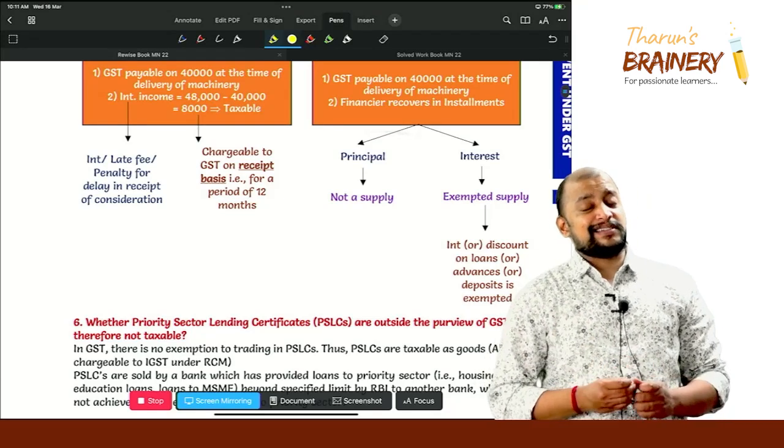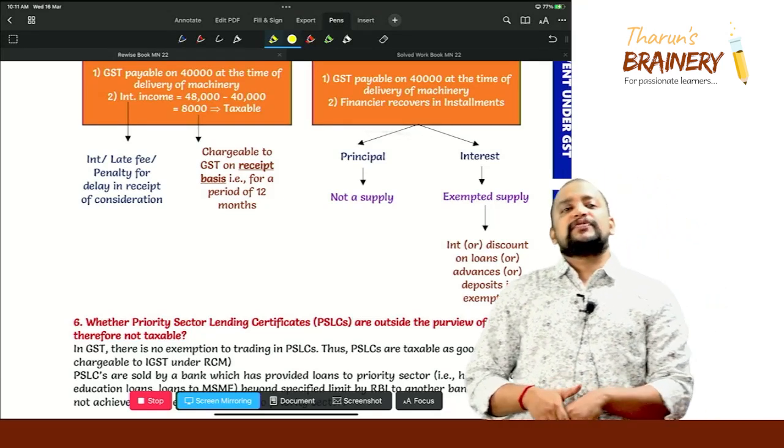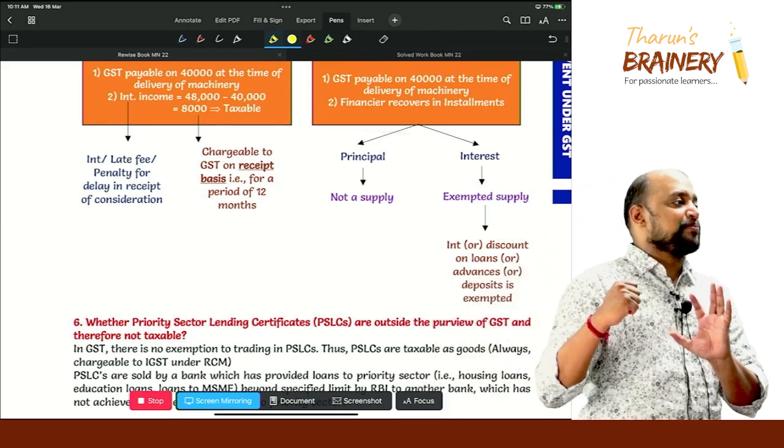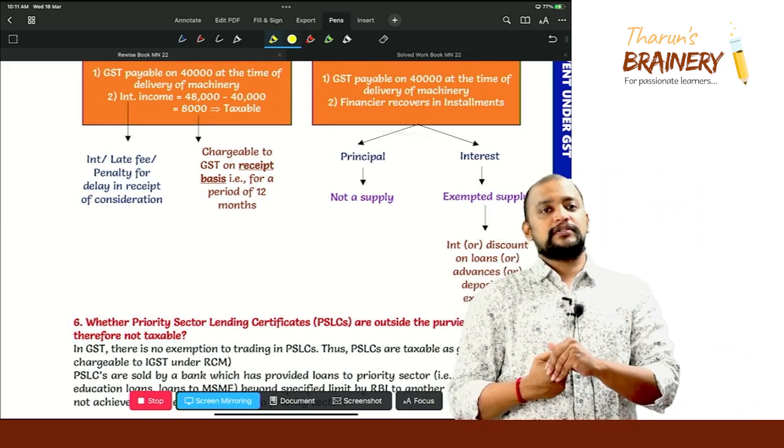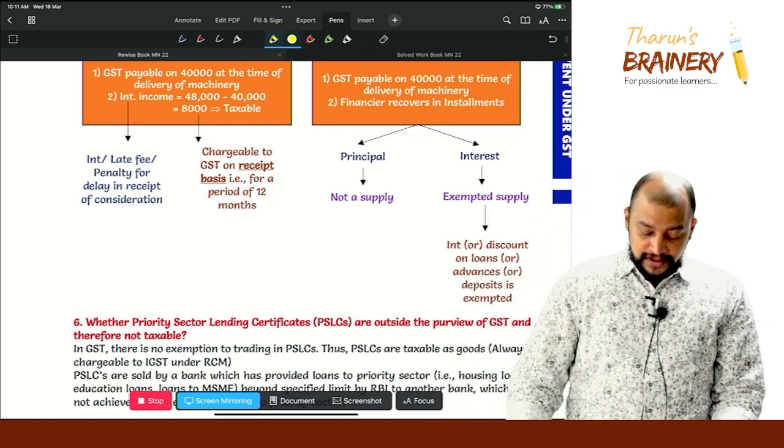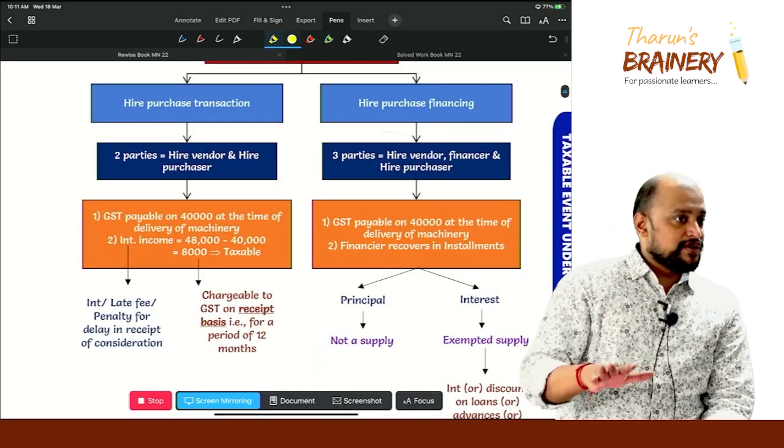And why will this interest income be taxable? Because this is interest on account of delay in receipt of consideration. Understood? I don't know what you understood. I assume that you understood and I proceed.